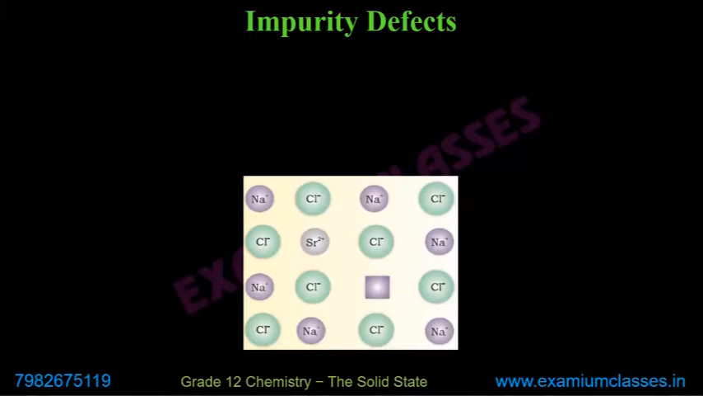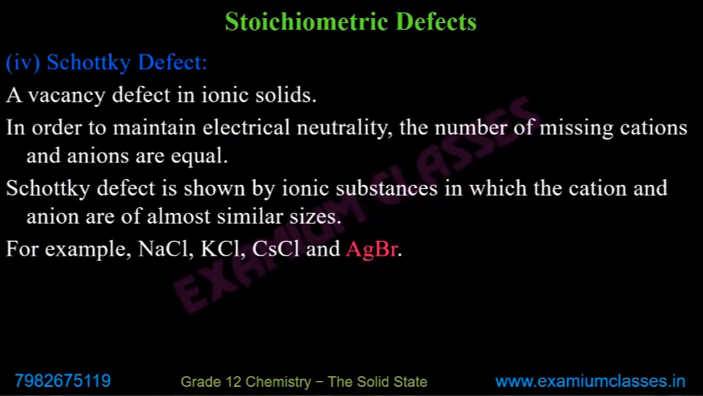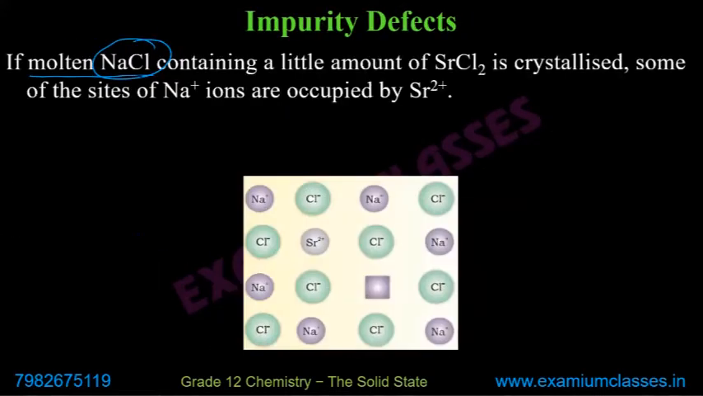In impurity defect, the difference is that, remember in both cases we are talking about NaCl. Here also it was NaCl. Here also it is NaCl in impurity defect. What is the difference? Molten NaCl containing a little amount of SrCl2. Now, how can SrCl2 be there? For that, understand it.